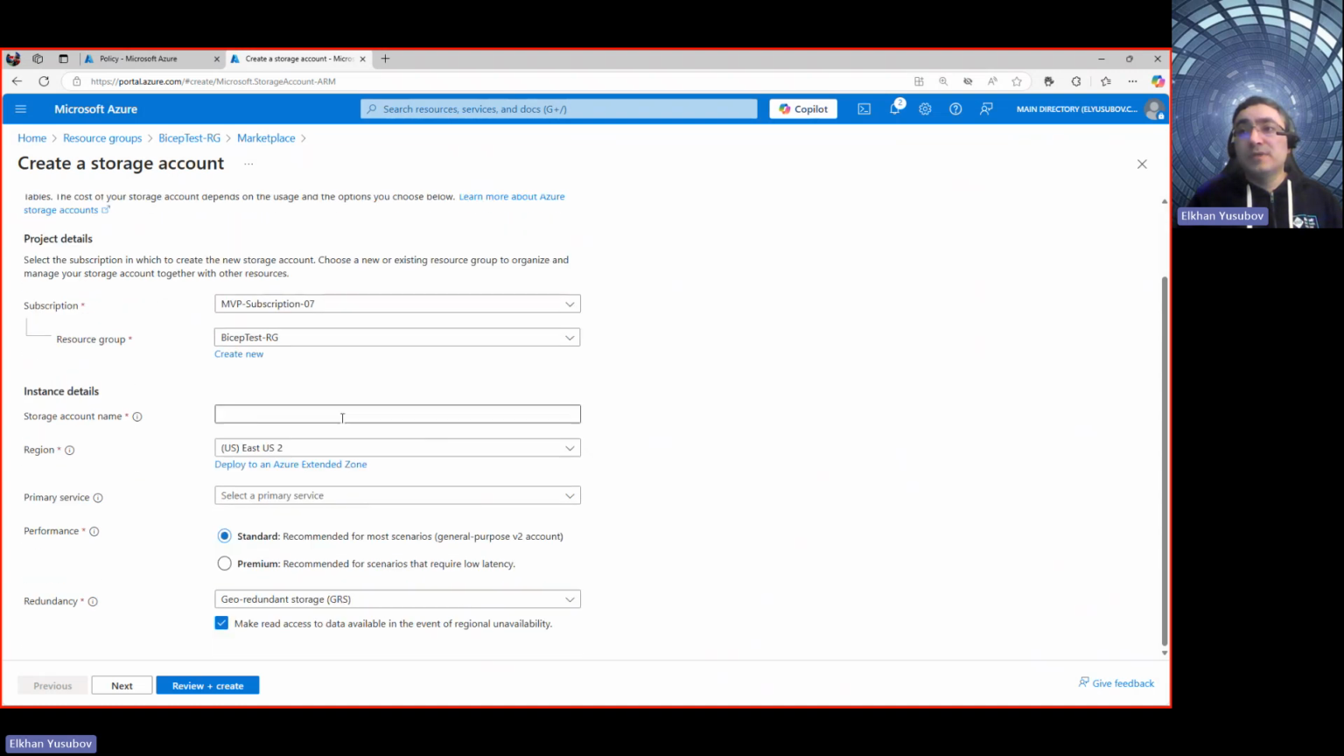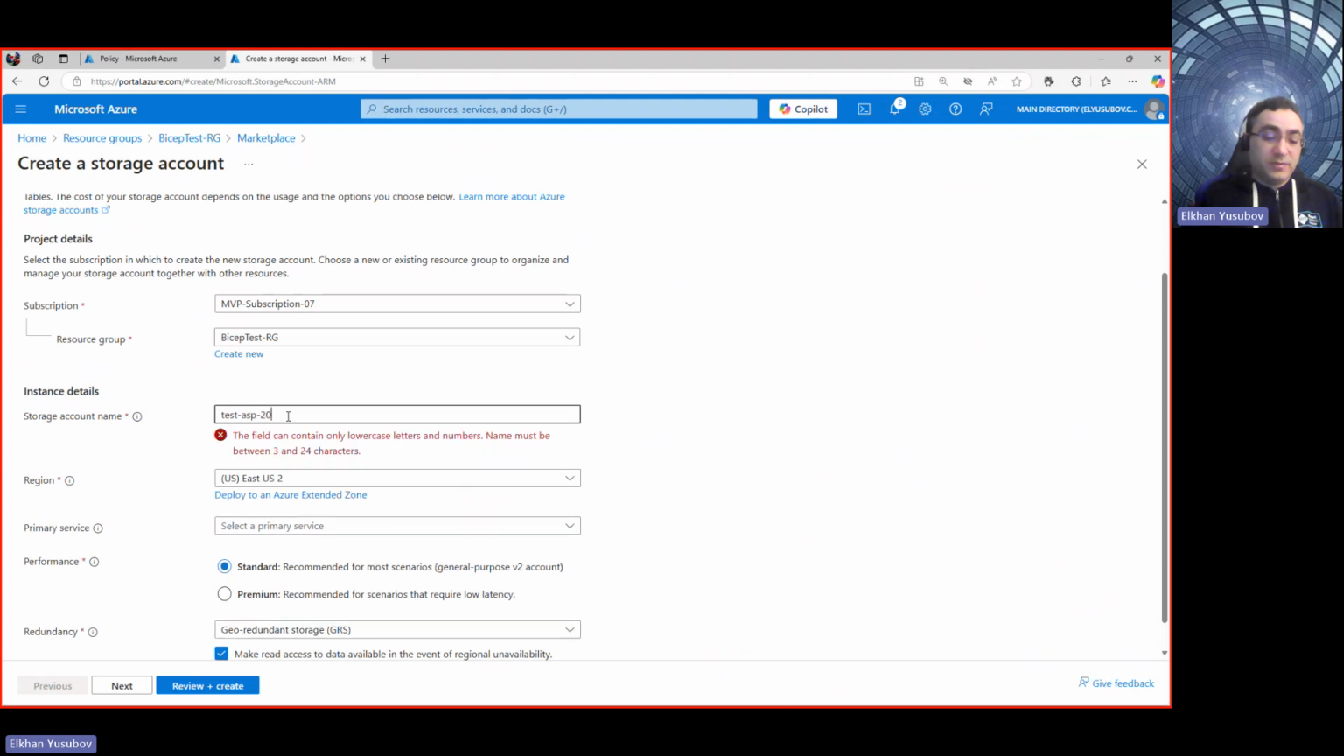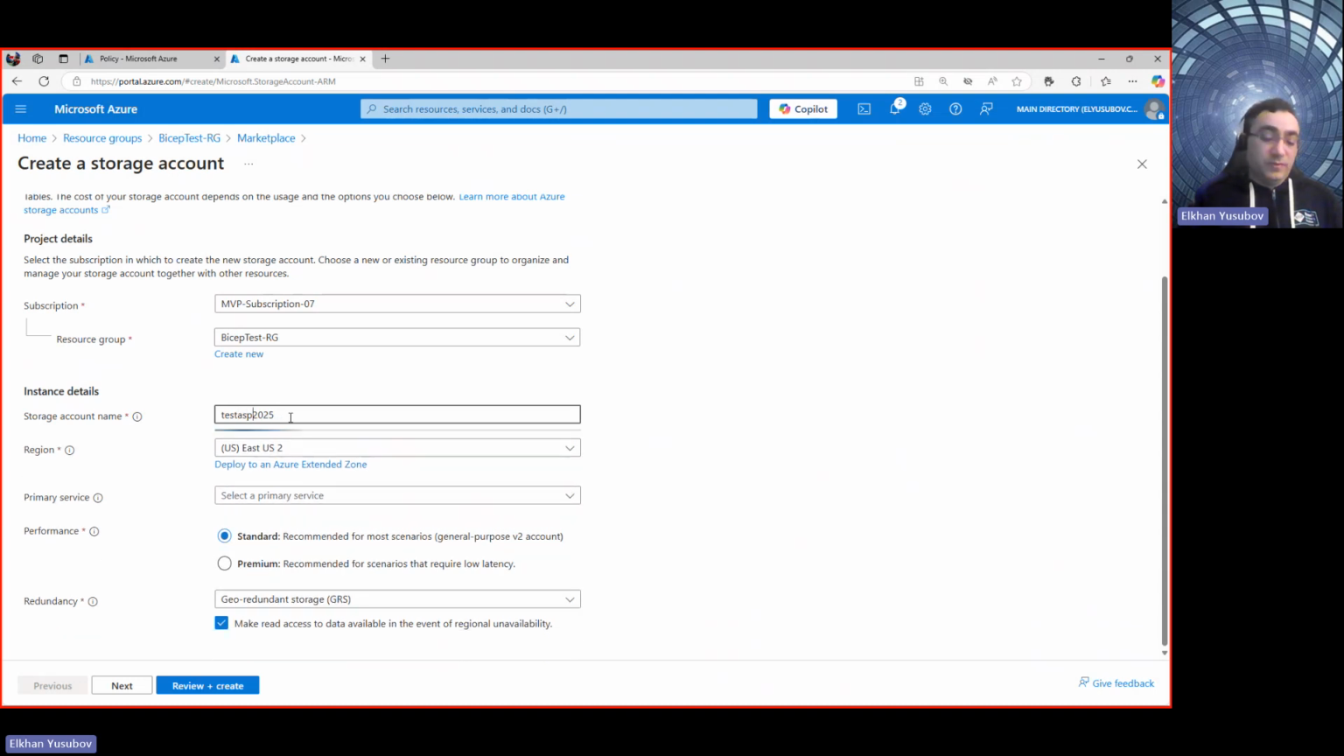And then once I'm there, I type the storage account name, test Azure Spring Clean 2025, for example. And of course, you will get this red line because whenever you deal with storage account names, as you know, you need to make sure that it's a special way how you need to define it.